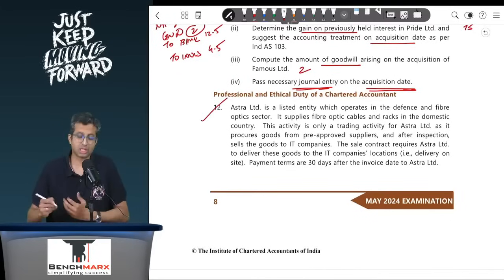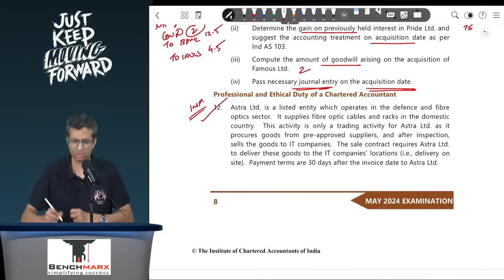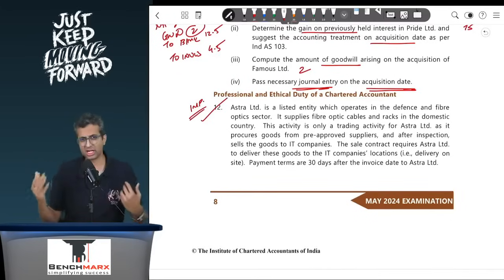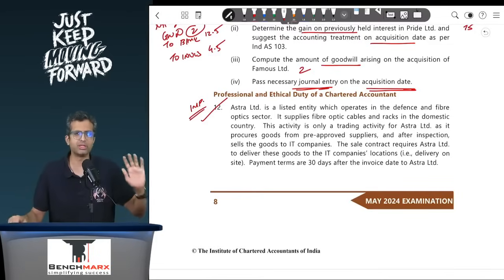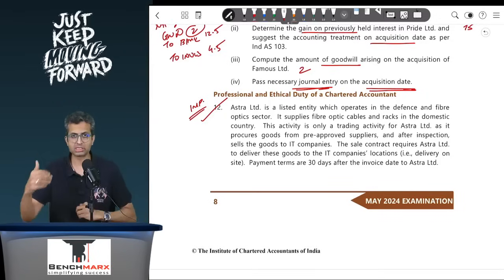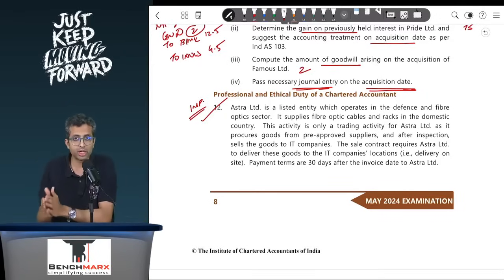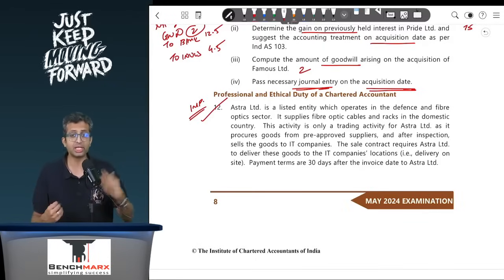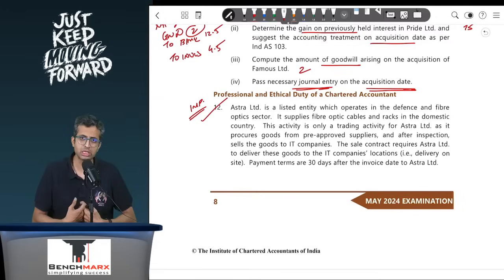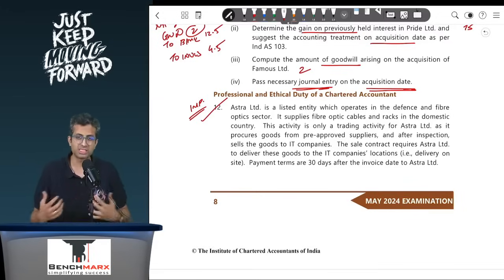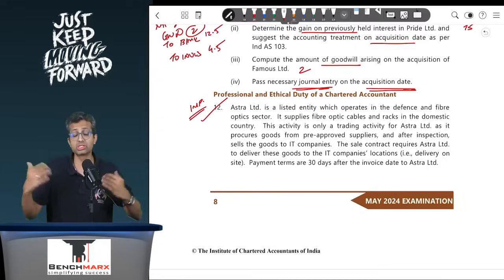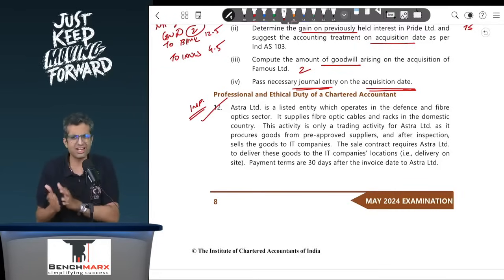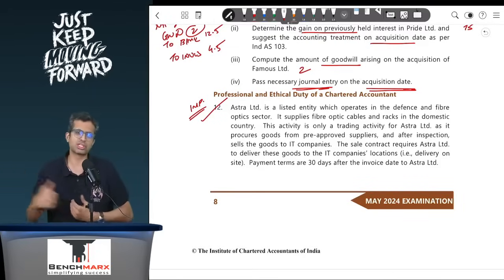Now the next question is a relatively new question, so I would say that you read this, not that it is very important, it is understandable. It is a typical question on ethics, where we typically divide the case into 3 or 4 parts. First, in the solution, we explain the appropriate accounting treatment that should have been done. Second, we explain the ethical considerations that have to be considered, and what are the principles that you need to use. Third is we suggest the appropriate action that should be taken. And lastly, the penal consequences if appropriate action is not taken. So a standard way in which you can kind of break down a 4 or 6 mark ethics question in your main exam.